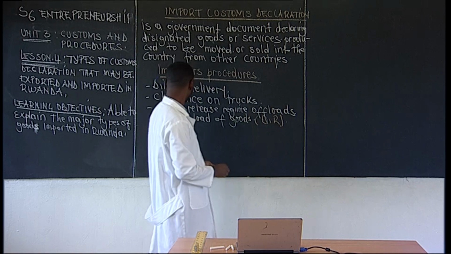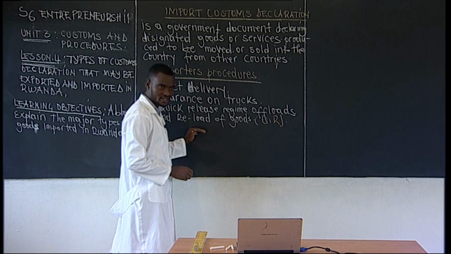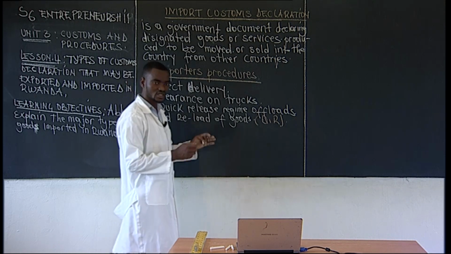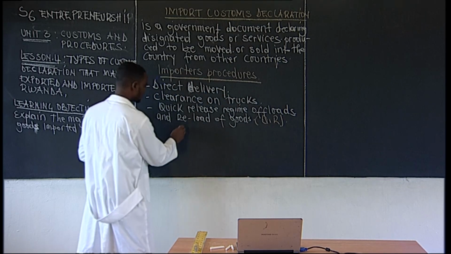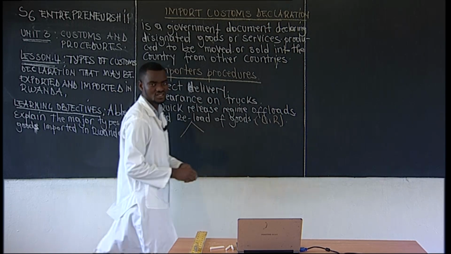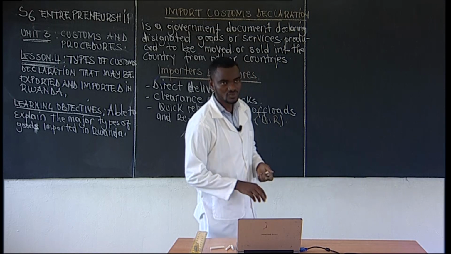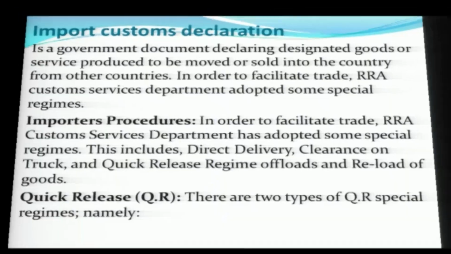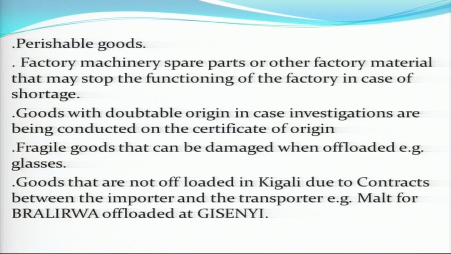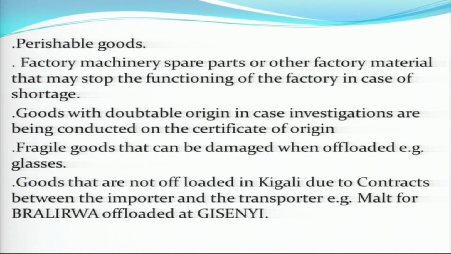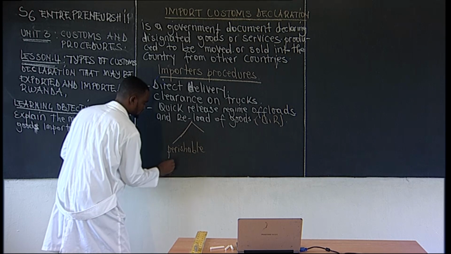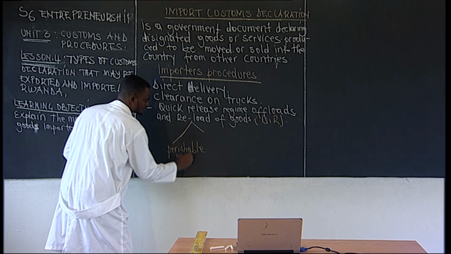Now, we have the types of quick release. From this quick release or QR, you can have types, namely perishable goods on a quick release.